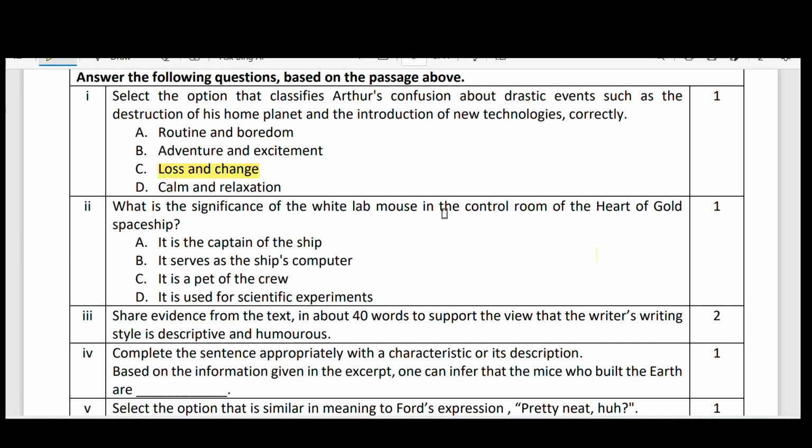Loss and change is the right answer. Next. So calm and relaxive, it is not relaxive. There were different things happening. So how can you say that calm and relaxive?